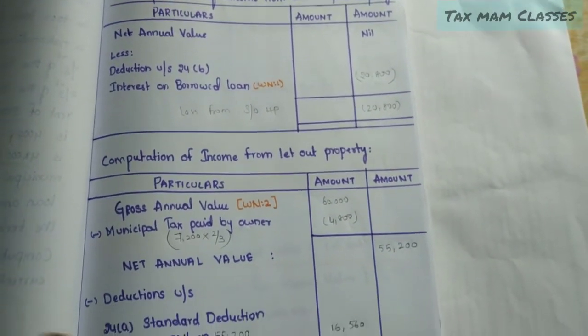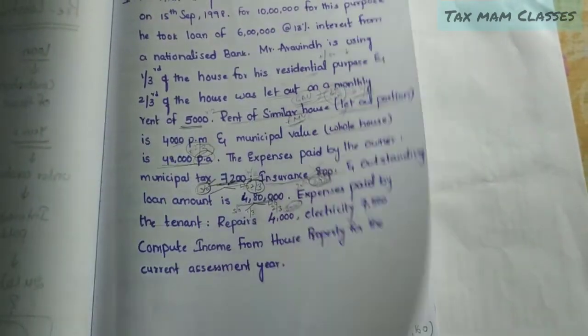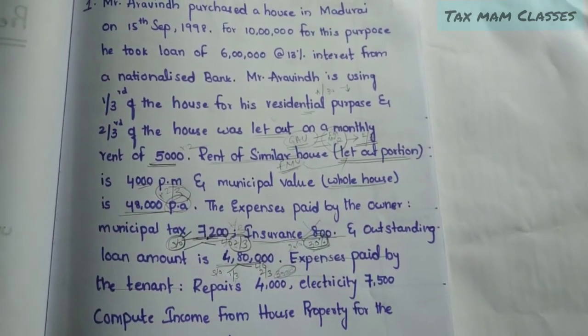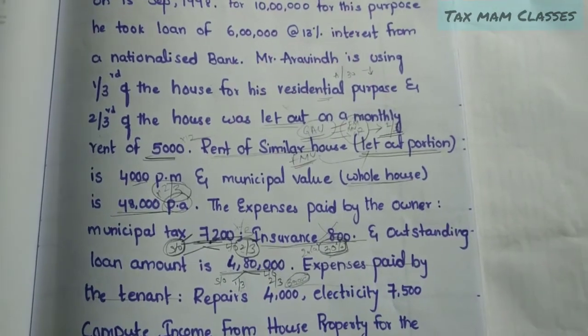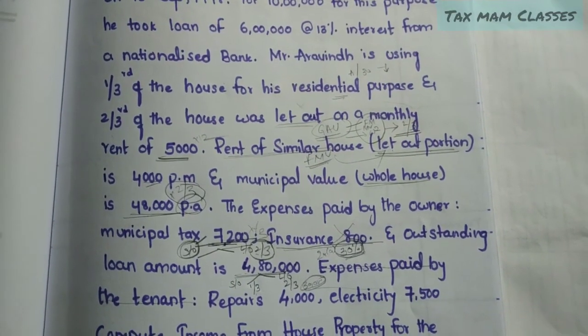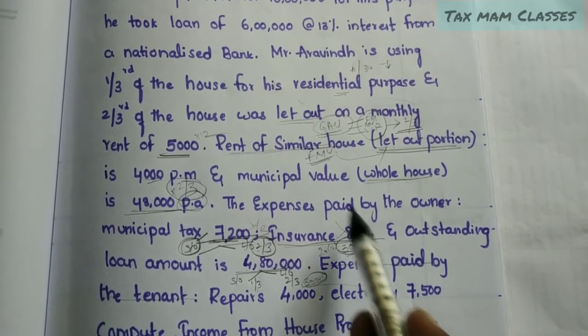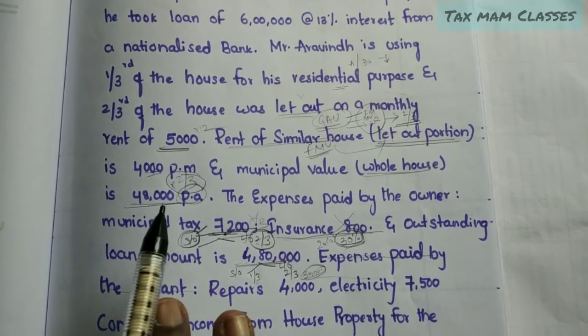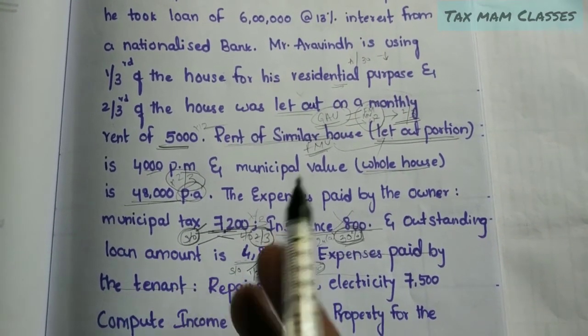So this is how we have to solve the problems where the house property is partly self-occupied and partly let out. The gross annual value and the provisions we have to take proportionately to the value of the let out property only.